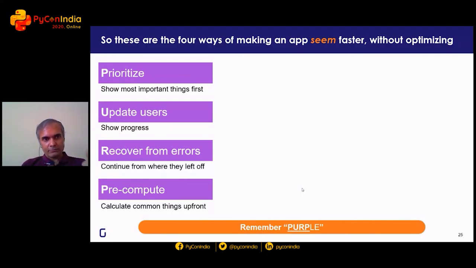And to do that, prioritize by showing the most important things first. Update the users by showing them progress. Recover from errors so that they can continue from where they left off. And pre-compute so that you can calculate anything that can be pre-calculated upfront. Remember PURPLE, that's an acronym that you can use to keep all of these items in mind.